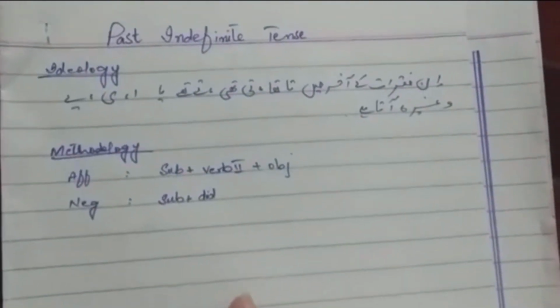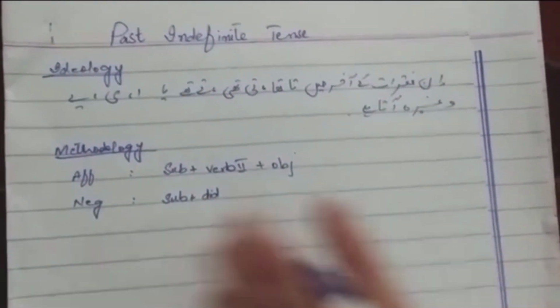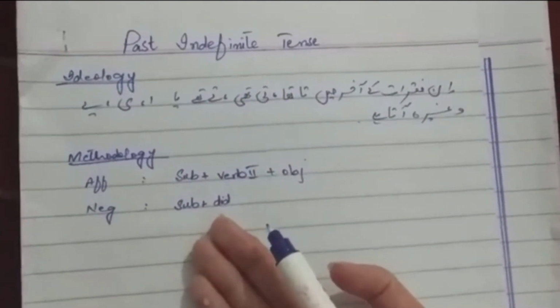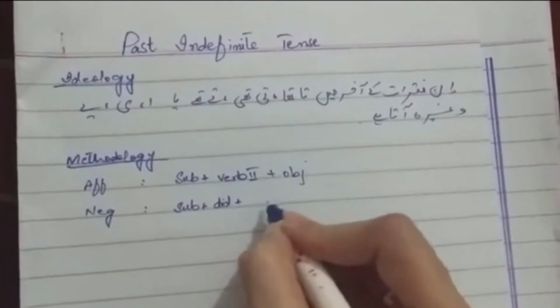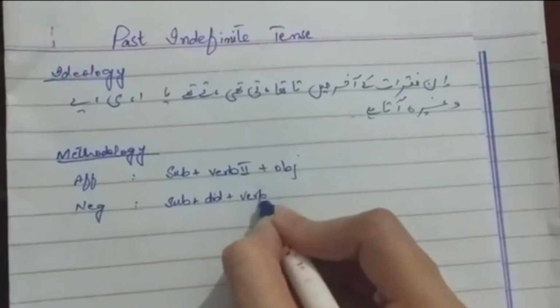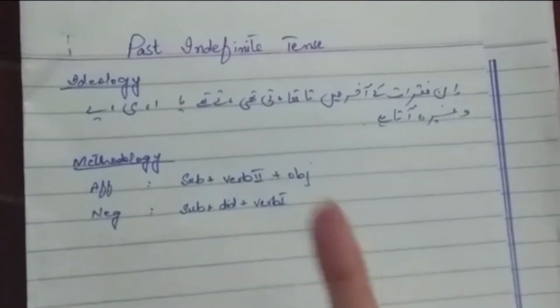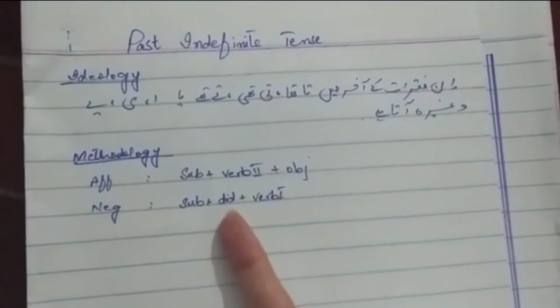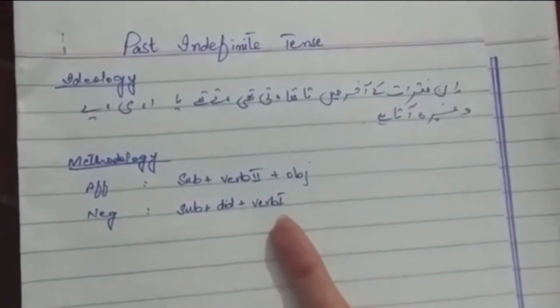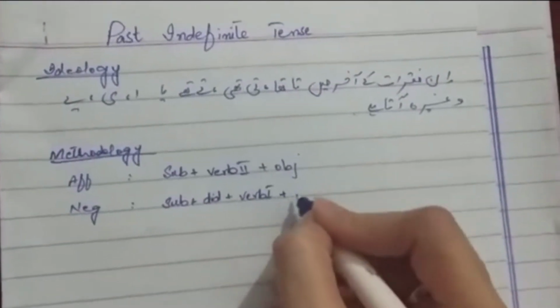Do is the first form, did is the second form, done is the third form. So subject, did, and then we are going to write down the first form of the verb, because we have already used the second form. Then again the object will remain the same. That is the methodology of negative.